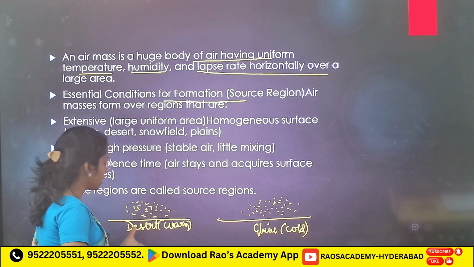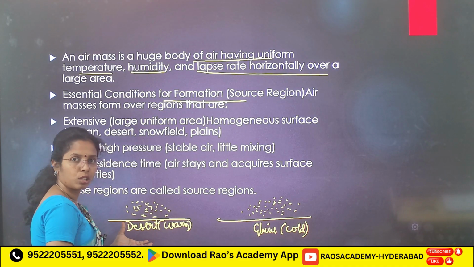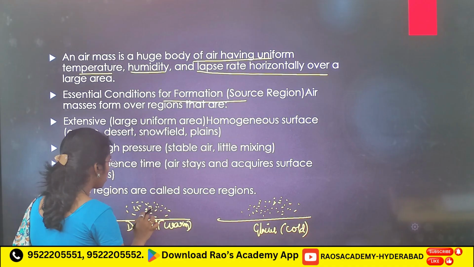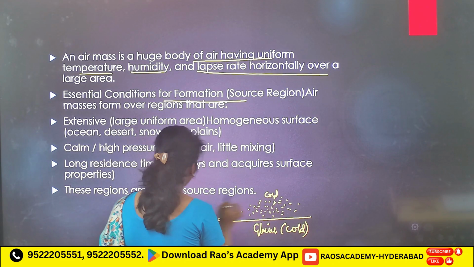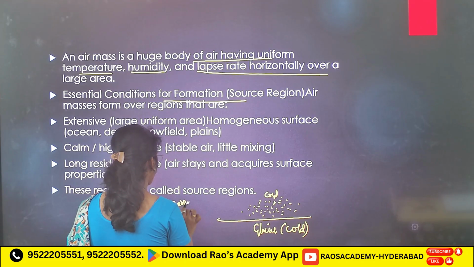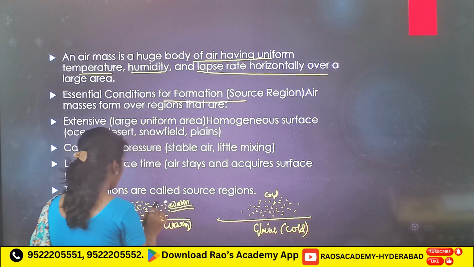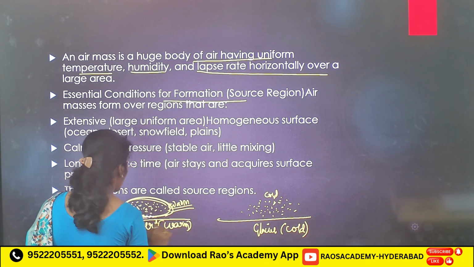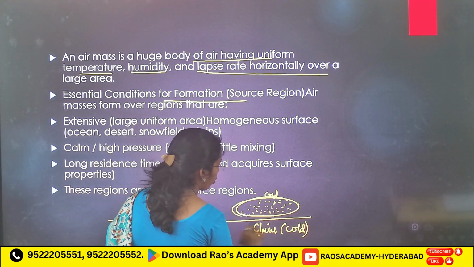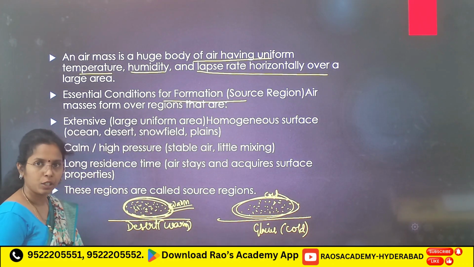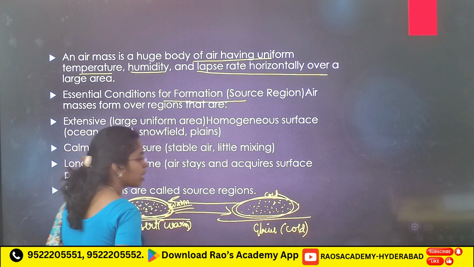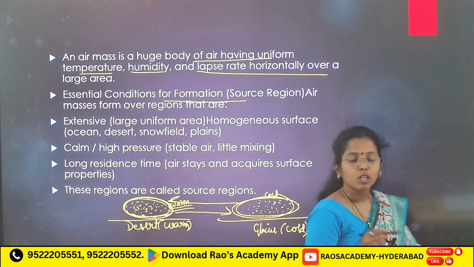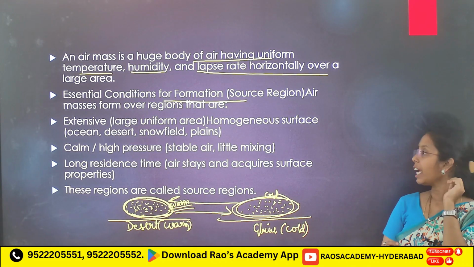This air attains temperature because of conduction, and this air becomes warm, and here this air becomes cold. After attaining this temperature, this warm air with uniform temperature and humidity, and this cold air with uniform temperature and humidity, they move: this warm air moves towards cold air, and this cold air mass moves towards warm air. Means source region is very important for any air mass.